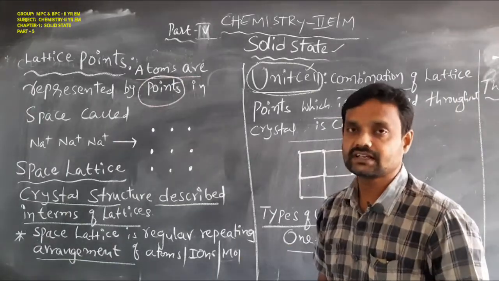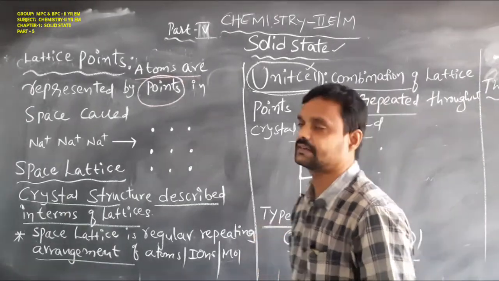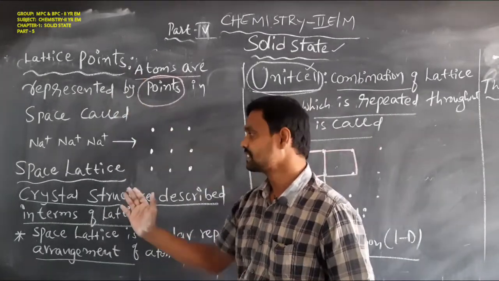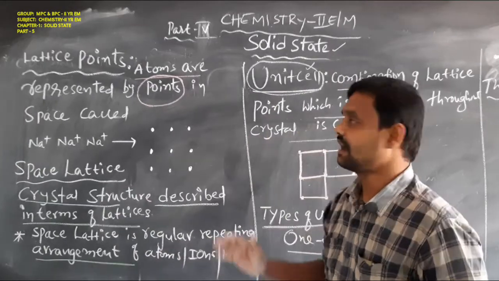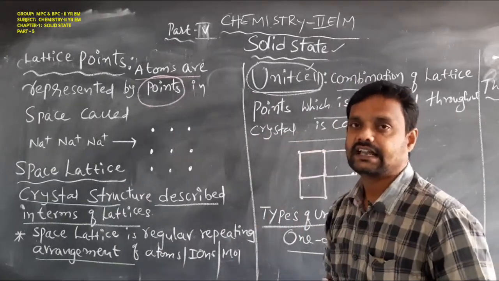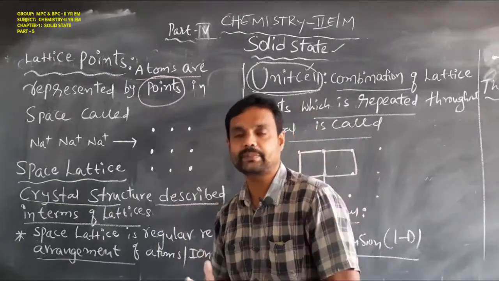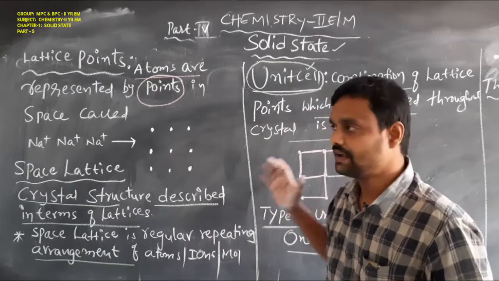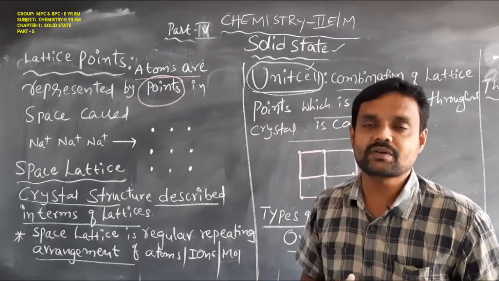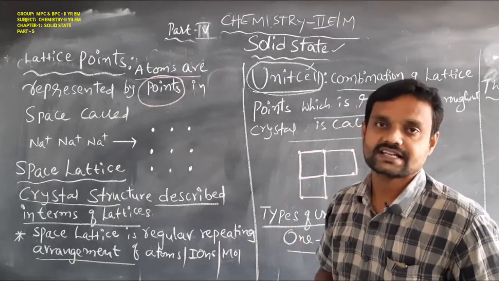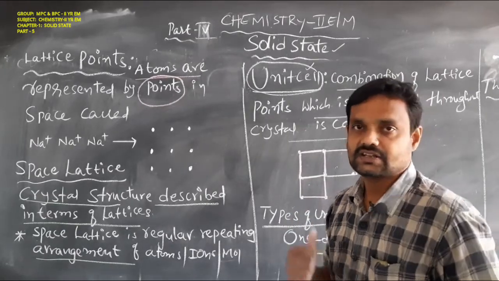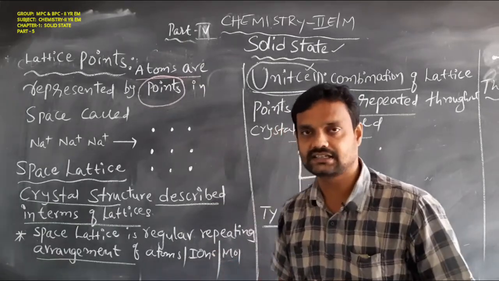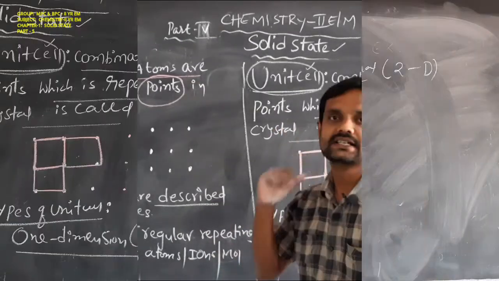These are the terminologies used in solid state chemistry. What are they, students? Lattice points, space lattice, and unit cell. Lattice points means the atoms can be represented as points. Unit cell means when we add the combination of the lattice points, that is called as a unit cell. This unit cell is repeated throughout the crystal structure.